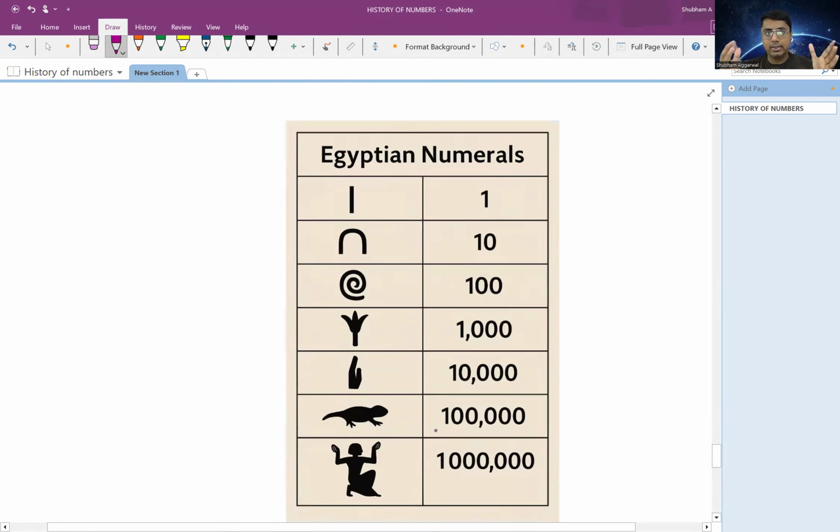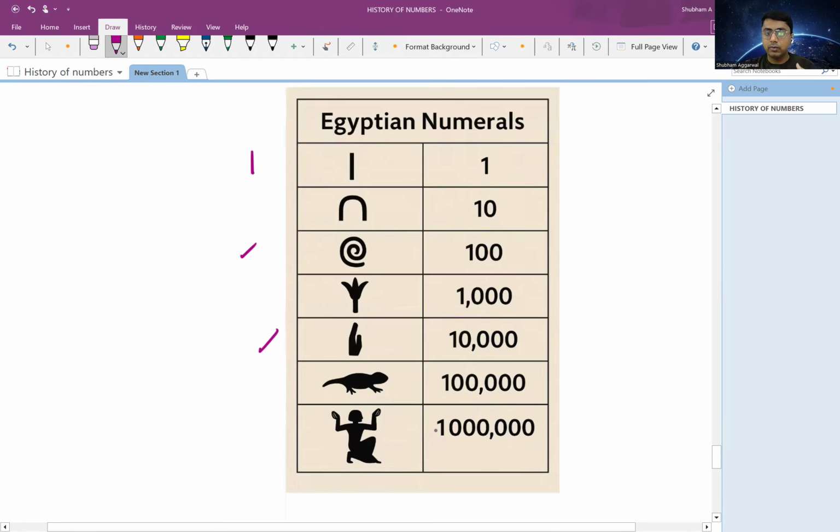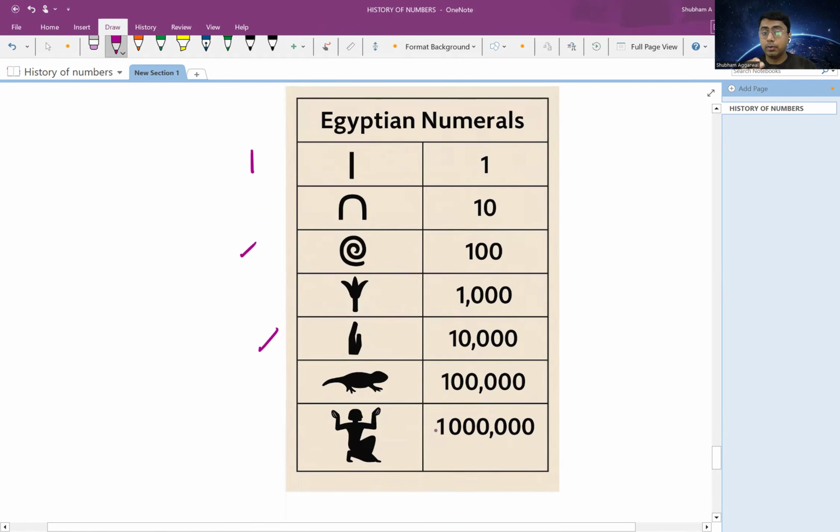There were various symbols, and different symbols used to represent different numbers. I can see a vertical line, then a coil, a finger, a lotus, right? These were various symbols used to represent different numbers on the basis of powers of 10. But again, there was a drawback in using these symbols. What was that drawback? Can anyone think of that?